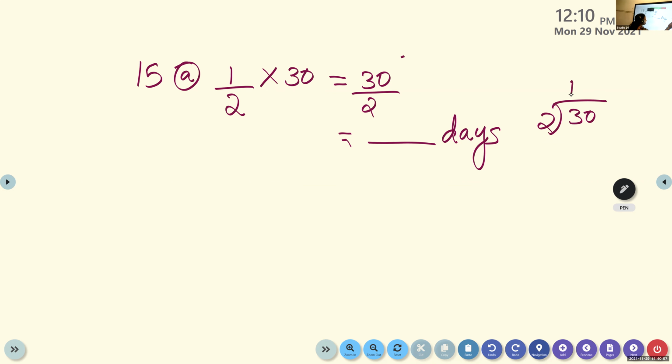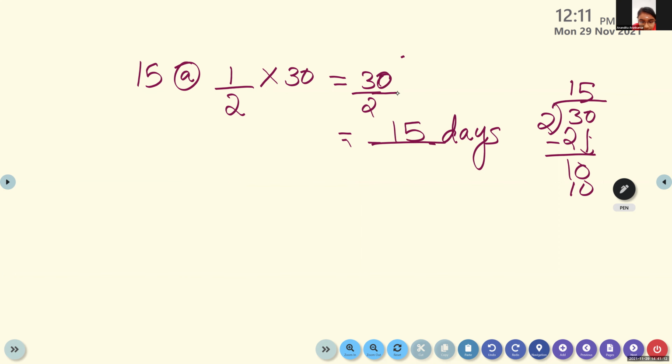Okay, 1 into 2 is 2. Then bring down 0. 5 2s are 10. So your answer is correct. 10 days? No. Who said that is wrong? 15 days is the correct answer.